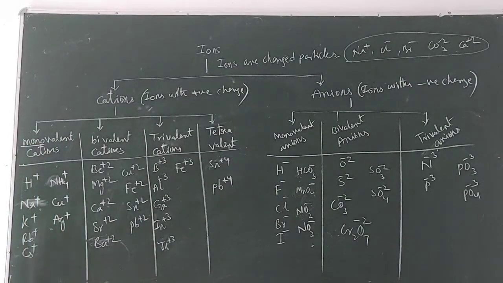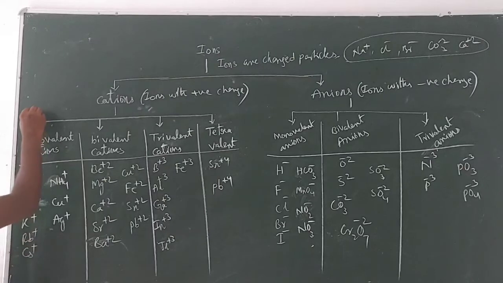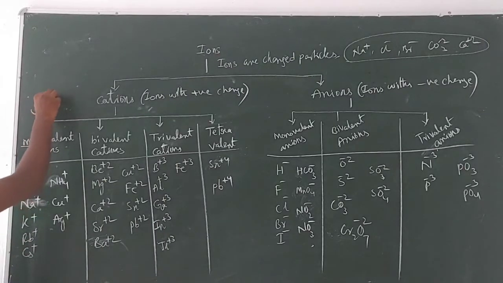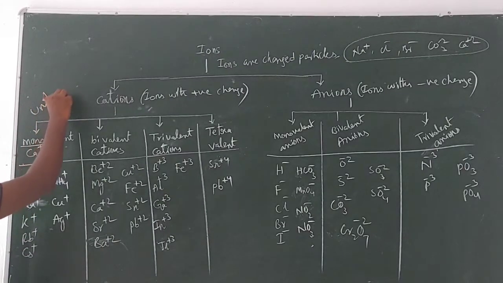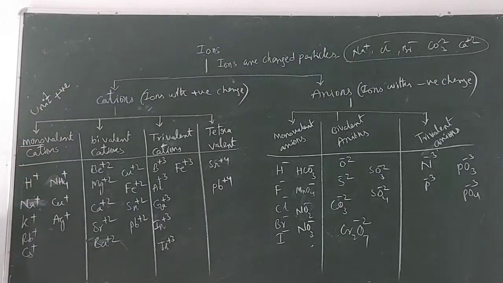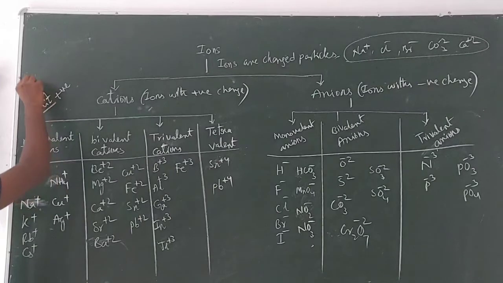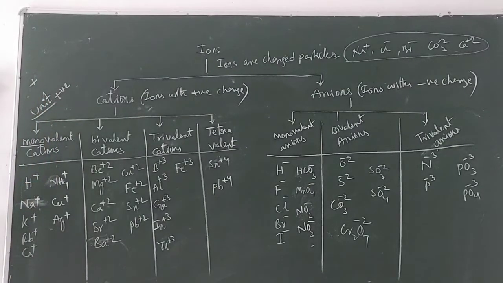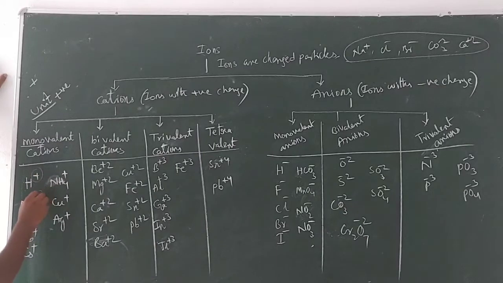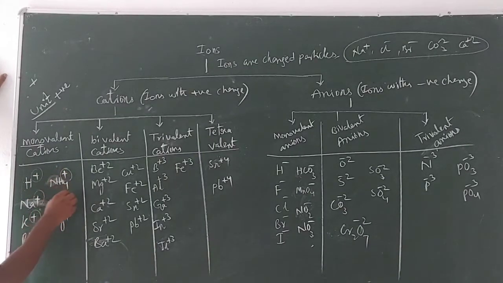Cations which carry unit positive charge are known as monovalent cations. Unit positive charge means only one plus. These are all examples of monovalent cations, because you see they all have only unit positive charge. They have only a single plus. That's why these are all known as monovalent.